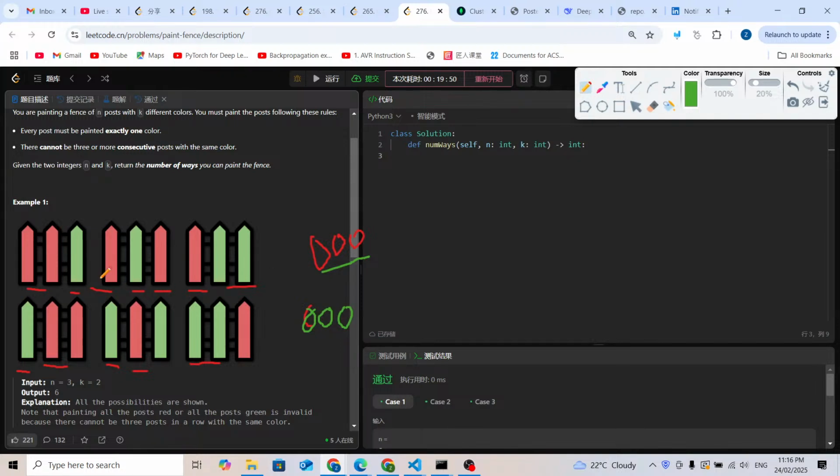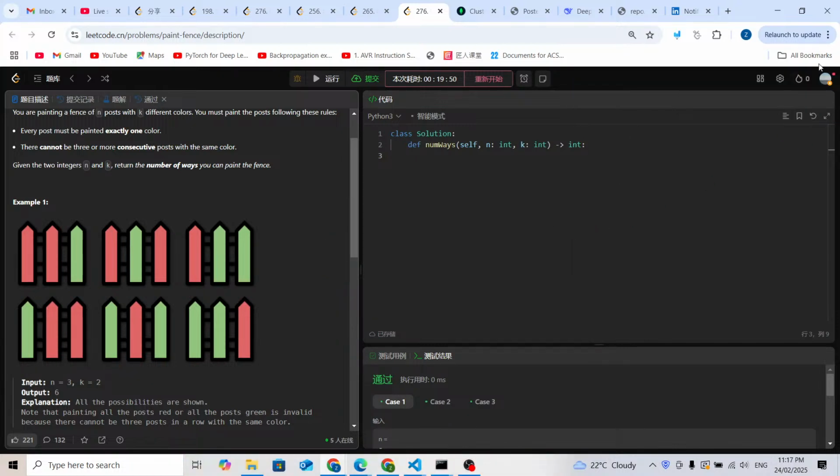This problem is similar to the house robbing problem. In house robbing, if we rob a house, we cannot rob the consecutive house; we have to rob the next one. And this is the same. The condition is that we cannot paint 3 consecutive posts with the same color. So now we should know that we can solve it by using dynamic programming.